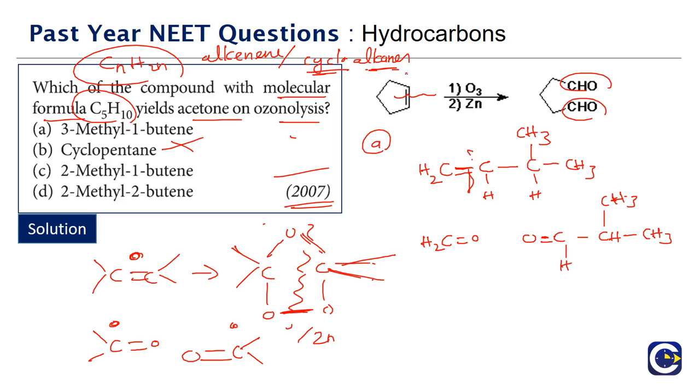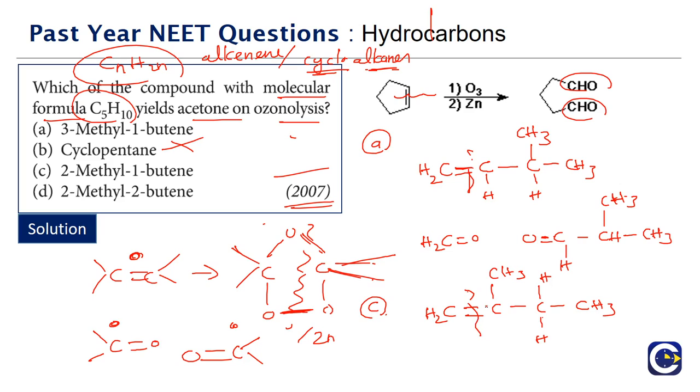Now let us look at option C. What is option C? 2-methyl-1-butene. Option C, 2-methyl-1-butene, means the same: in the first carbon we have the double bond, and there is a methyl group here. We can add the required number of hydrogens. This will have no hydrogen, this will have 2 hydrogens, this will have 3 hydrogens.